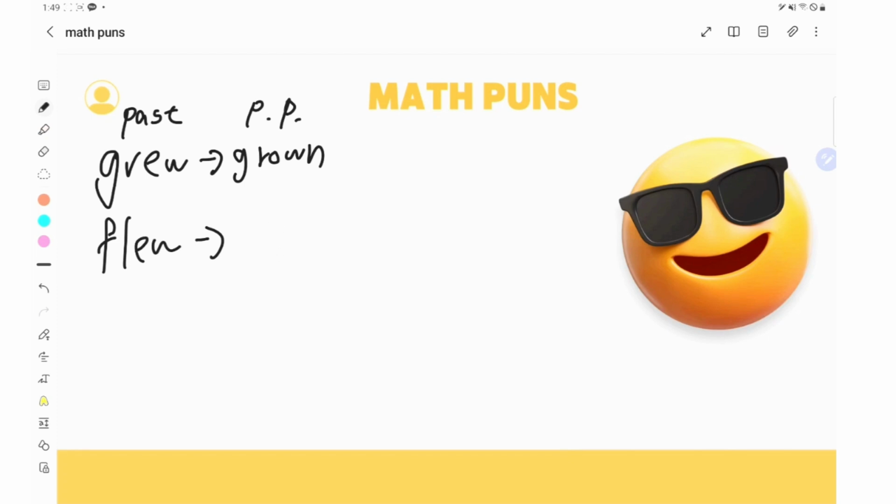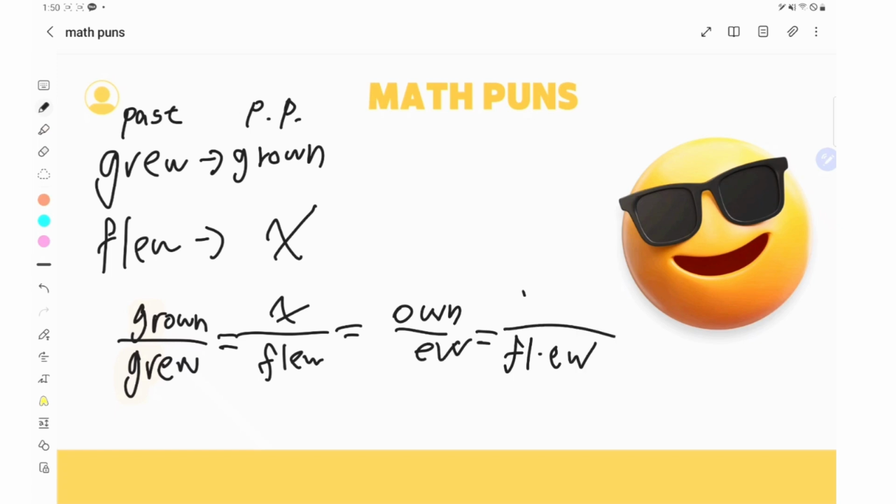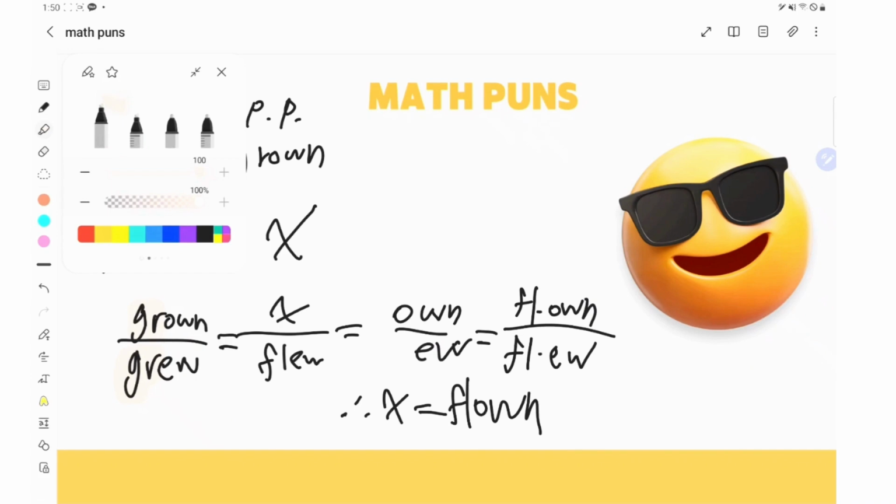Because we don't know what this is, let's say this is X. Since past over PP is the same, grew over grown equals flew over X. But since the G and R are the same inside both equations, this becomes a U over own, which is FL times U, FL times own. So X equals flown, and this guy is a genius. He got 100 on his test.